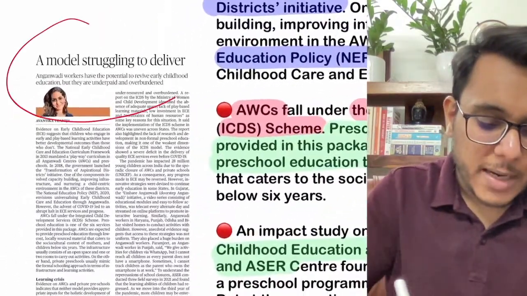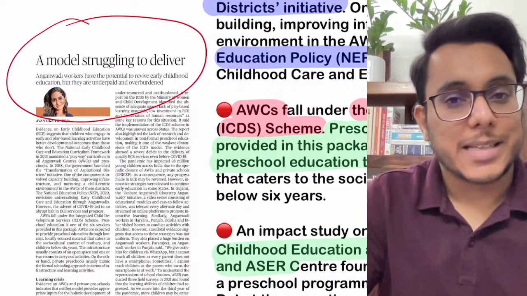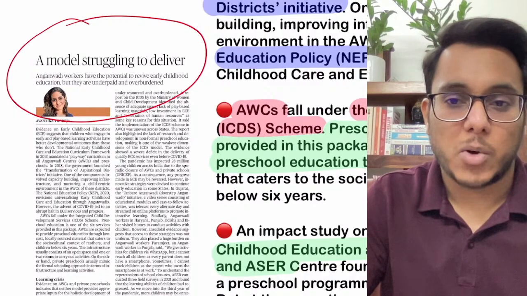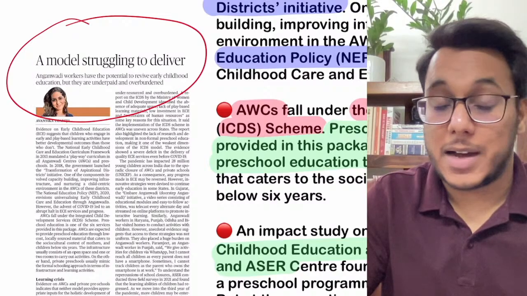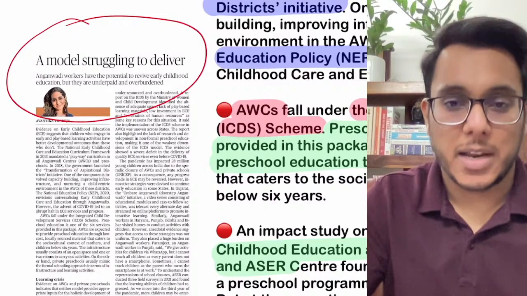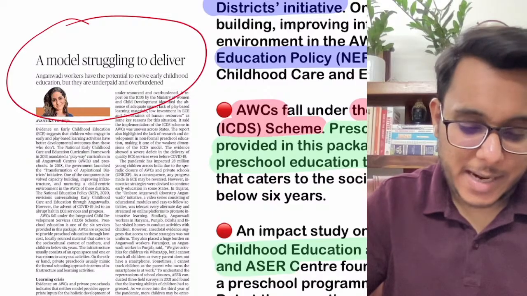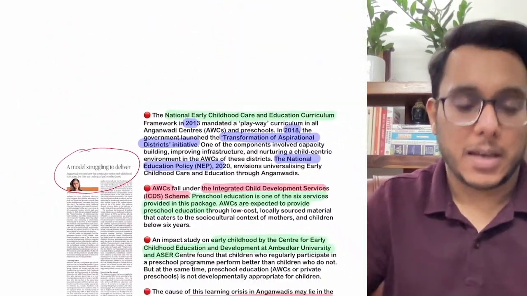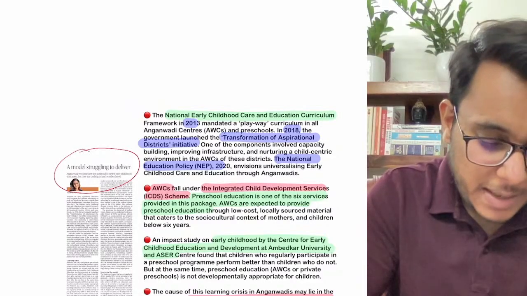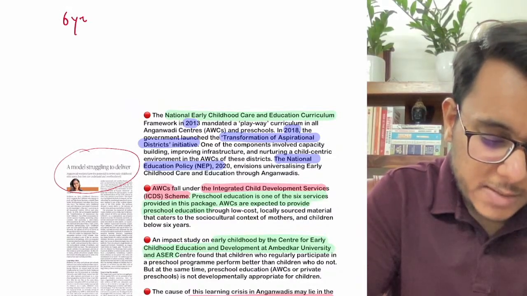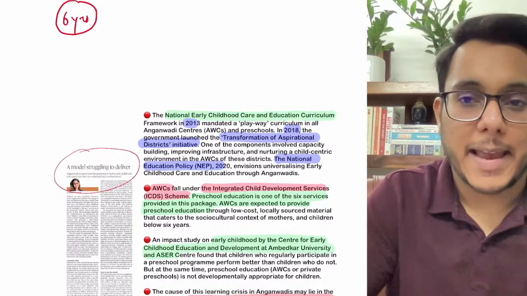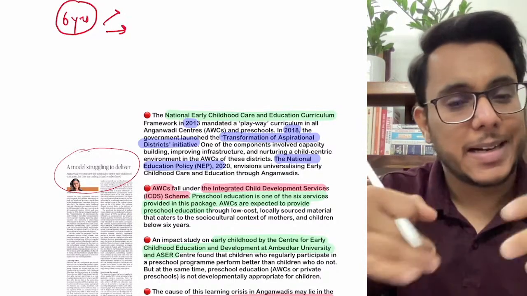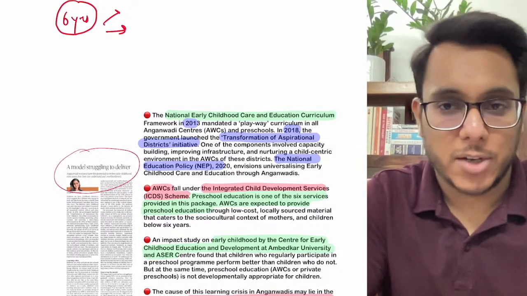A model struggling to deliver. Now, this article is again taken from The Hindu newspaper editorial section, and it is talking about early childhood care and early childhood education in particular. Now, guys, understand this: when we talk about the brain of a child, the brain till the age of 6 years has the capability that it can be molded in any particular direction.